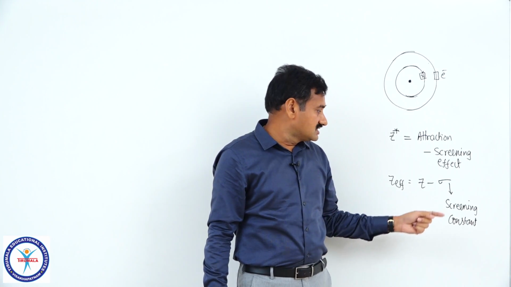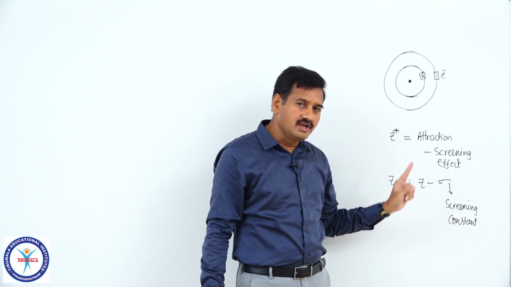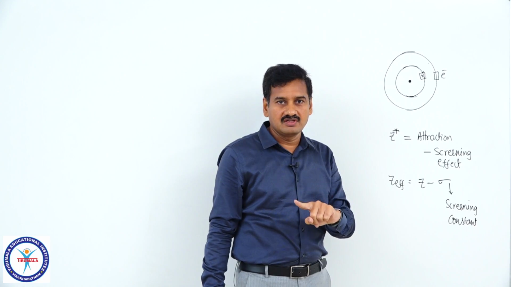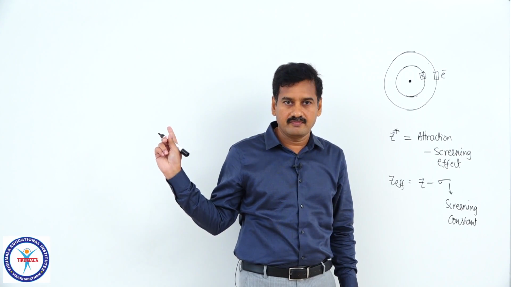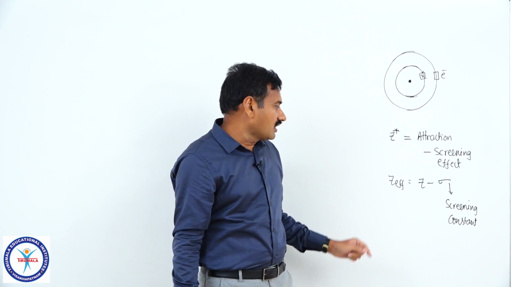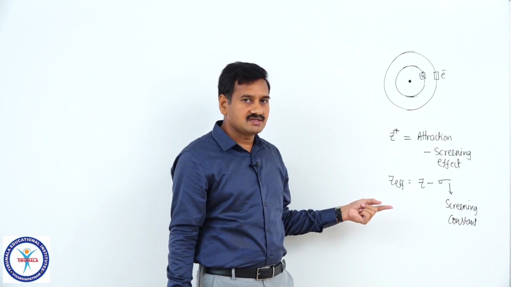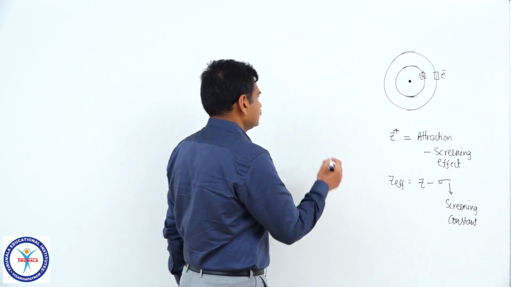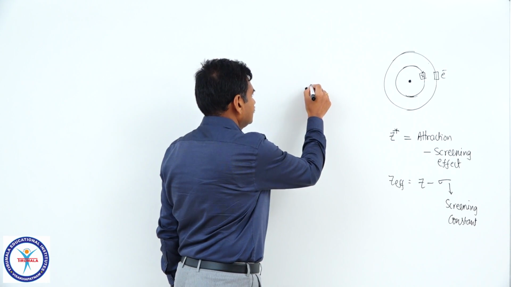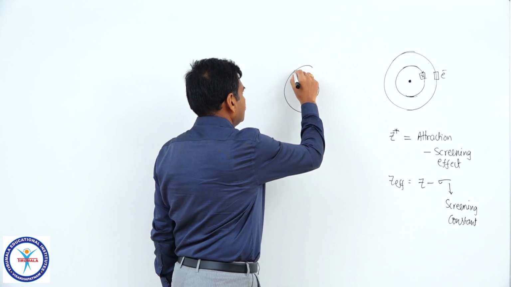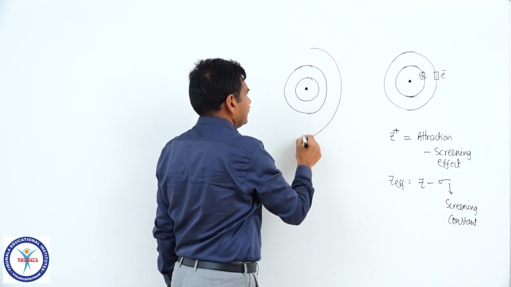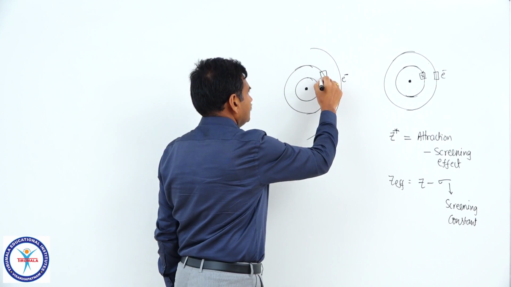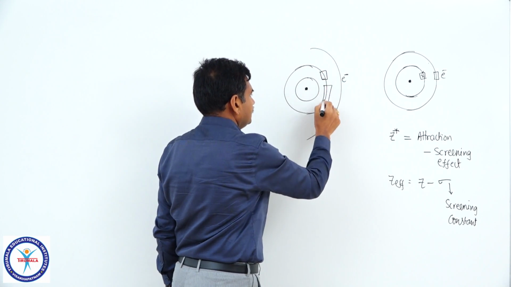Now, this screening constant sigma not only depends upon the number of electrons in the inner shells, but also depends upon the shapes of the orbitals. That is why I took the shapes of the orbitals first. Then what kind of orbital can cause more screening effect? Is it s orbital or p orbital or d or f? Again, if it is the nucleus, first orbit, second orbit, suppose I am taking a third orbit electron. On this electron, the second orbit has 8 electrons, 2 in the s subshell and 6 in the p subshell.